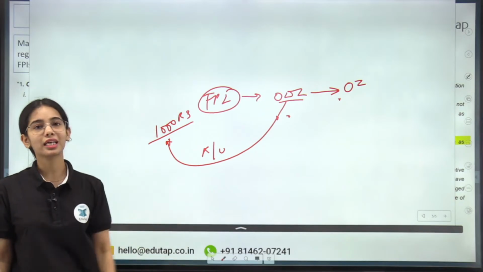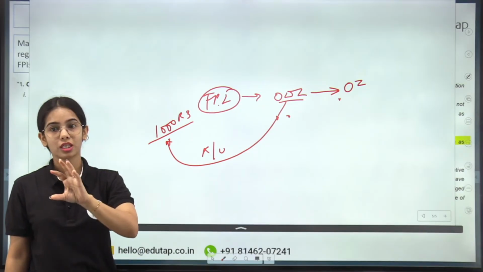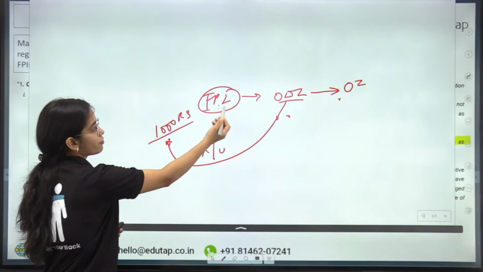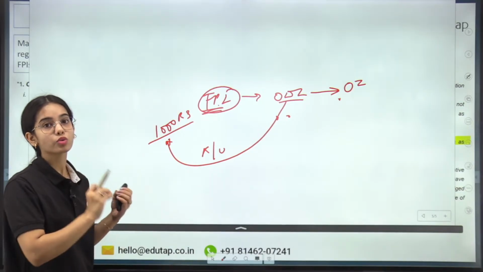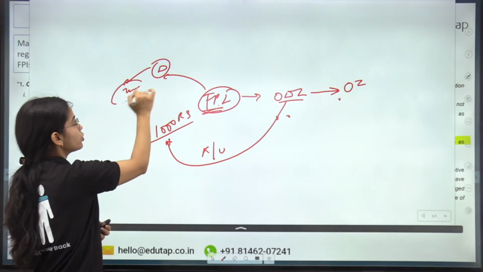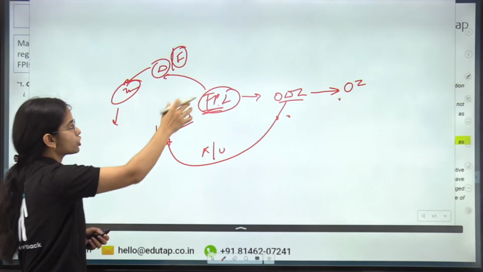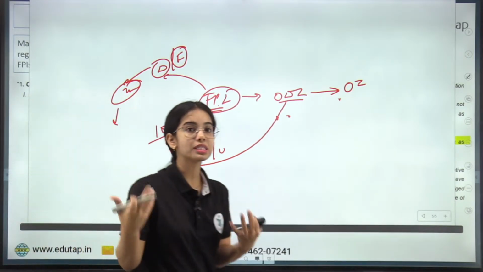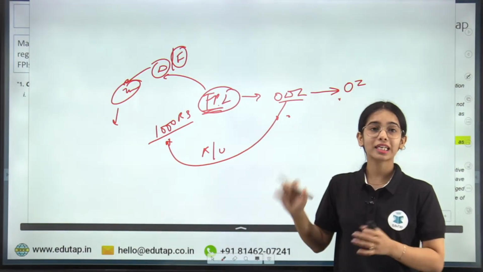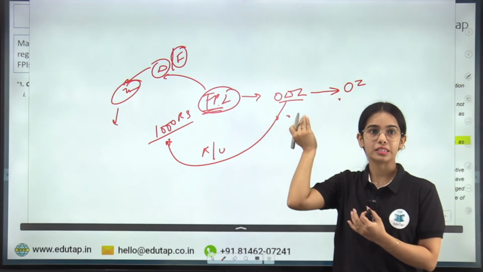Now try to understand that if the FPI does not own the 1,000 Reliance shares, they have only taken a derivative, a futures instrument, that after 2 months they are going to buy the 1,000 Reliance shares. That is cheating in a way, or that is wrong. They are kind of buying the derivative for the reference indirectly.